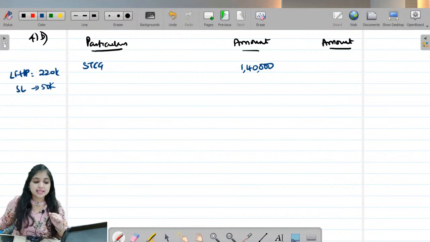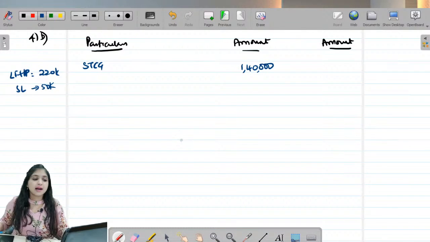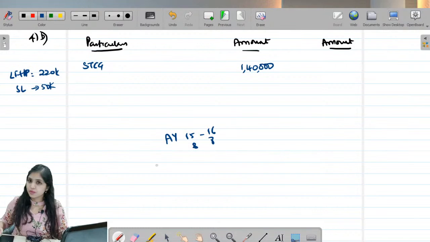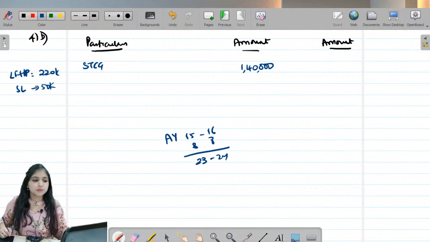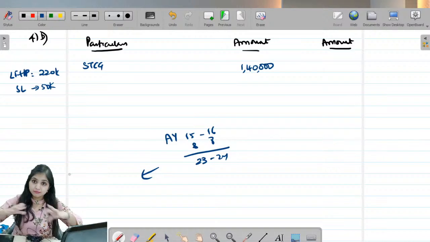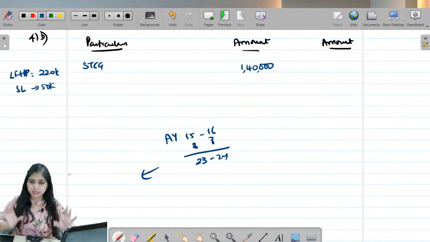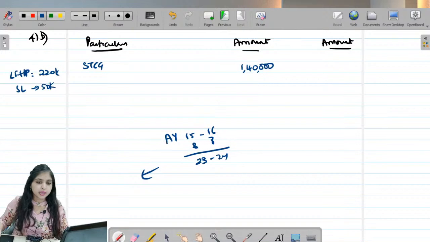It was incurred in assessment year 15-16. Assessment year 15-16 plus 8 years, how much will that be? It will be assessment year 23-24. What is my current assessment year? Only 2021, which is before this, which means we are still within that 8 years limit. We are allowed to adjust the loss across 8 years and we are within that limit. So no problem.